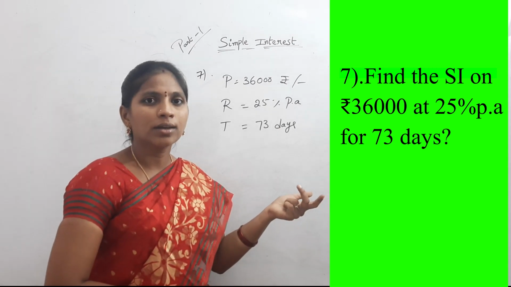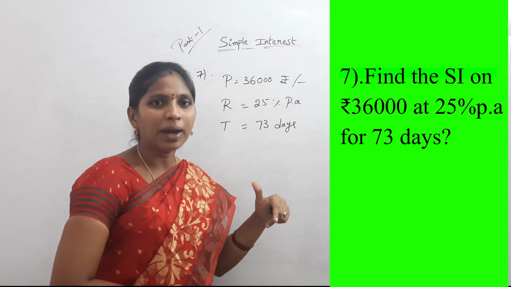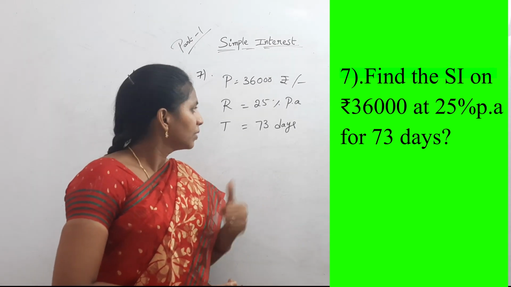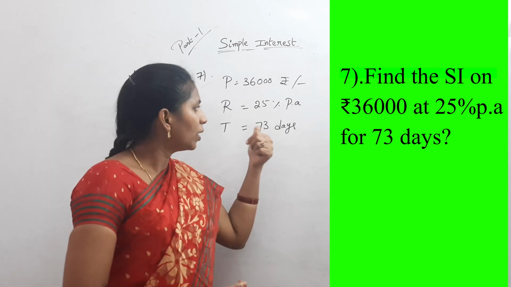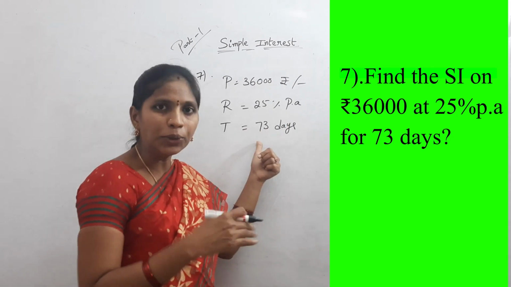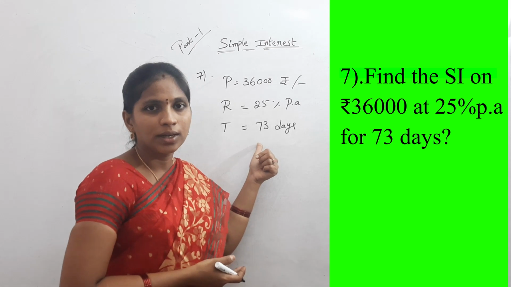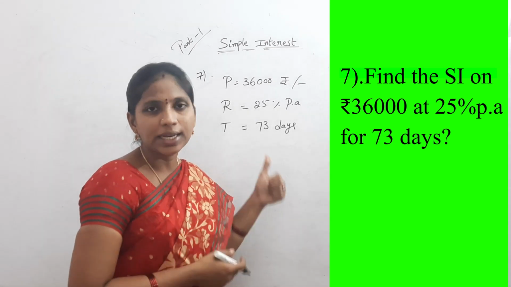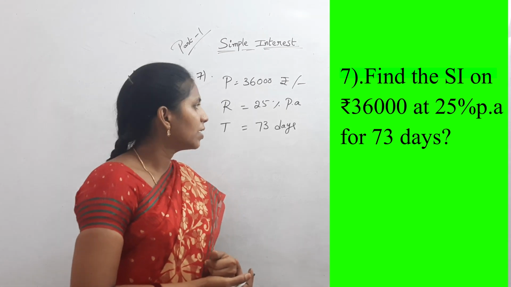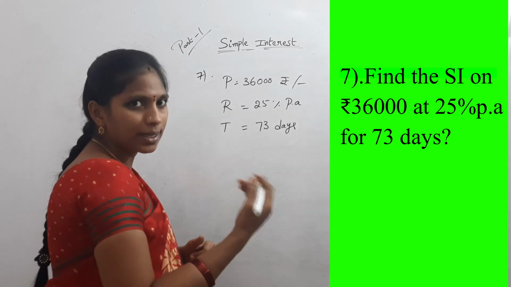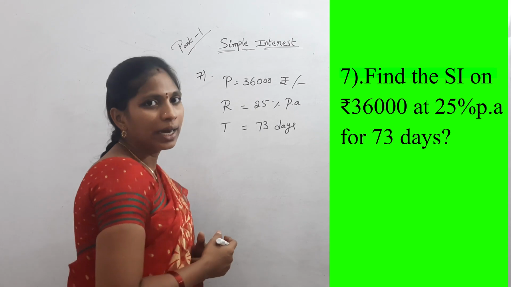In that case, you have to divide by 12. And here time period is in days, 73 days. To convert these days into years, you should divide by 365, the normal year days. 73 days by 365 days, then we get years.